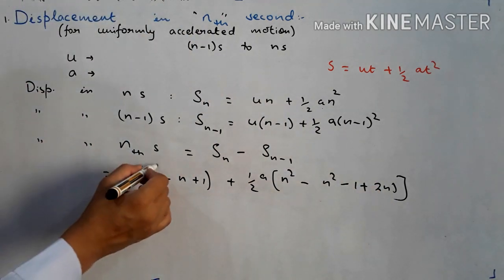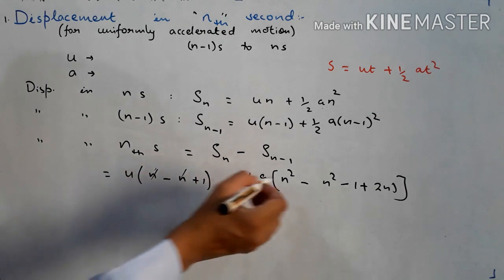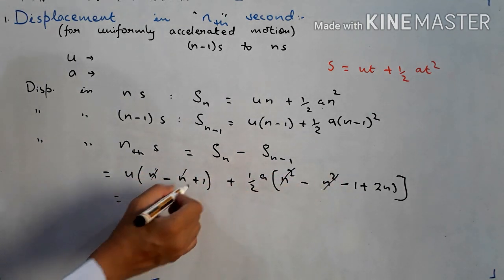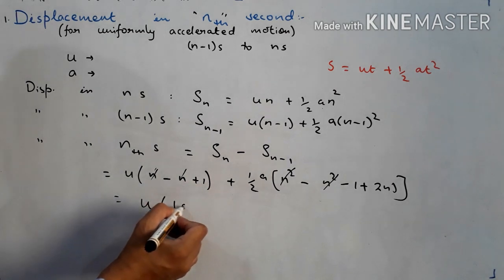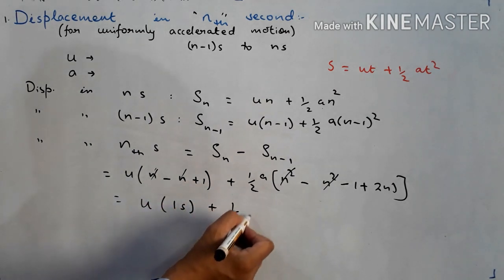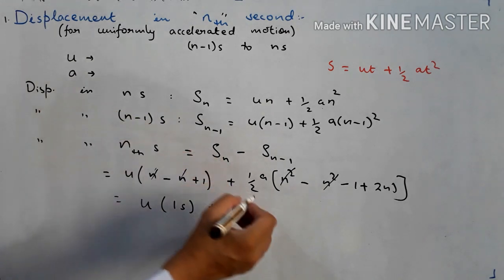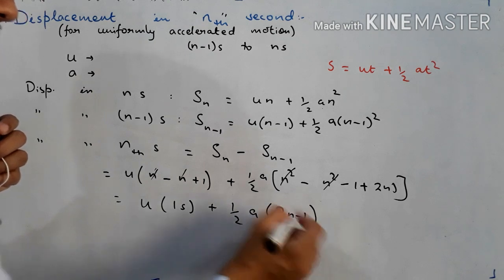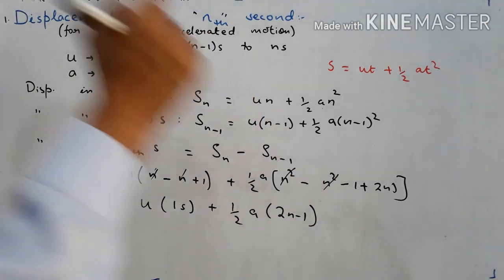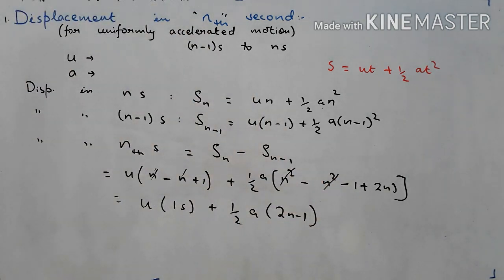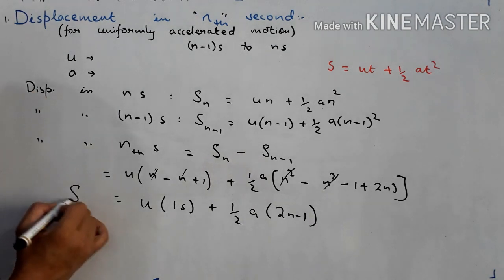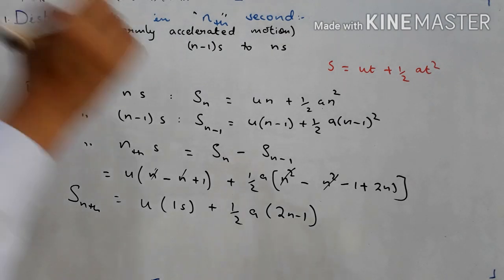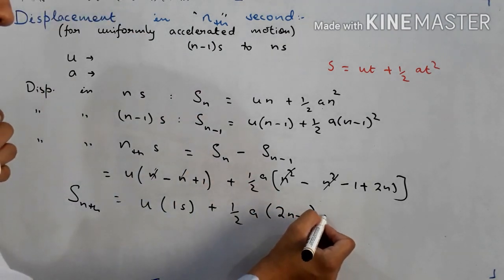So you can see here n and n will cancel. Here n square and n square will cancel. So what is left? This is u into 1 second, plus half into a into 2n minus 1. Half a, 2n minus 1. Is it clear? This is our S nth. This is actually second square.